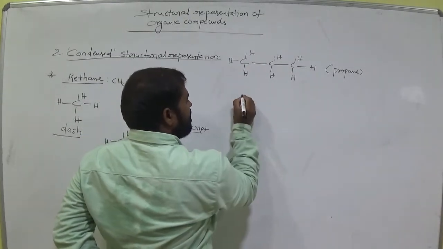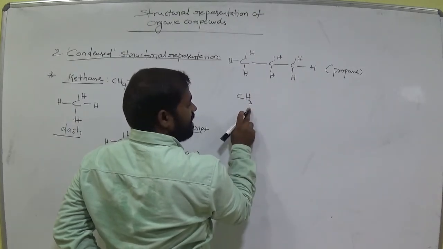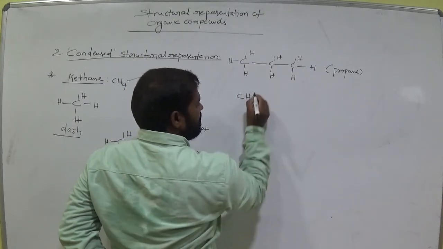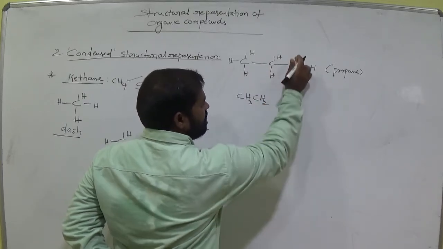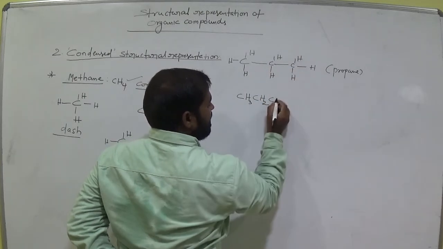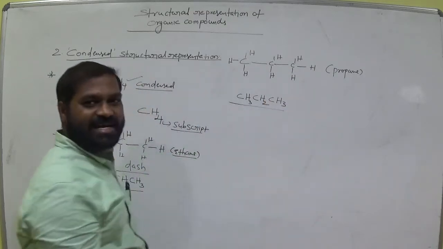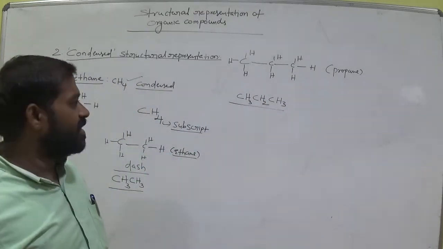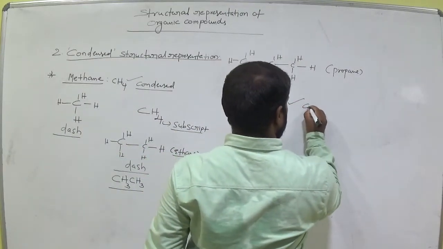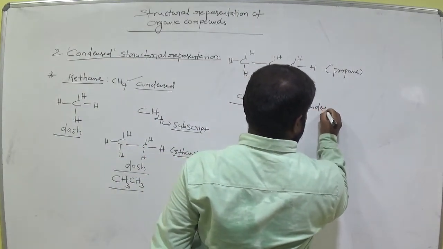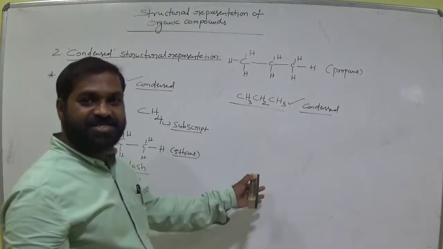Now this is the first carbon. How many hydrogens here? It has 3. So write 3 hydrogens as subscript. Next one, C. How many hydrogens here? It has 2 hydrogens. Next carbon. How many hydrogens here? It is a closed structure formula. Condensed means close. Okay, this is condensed representation. Both are the same, but the representation is different.